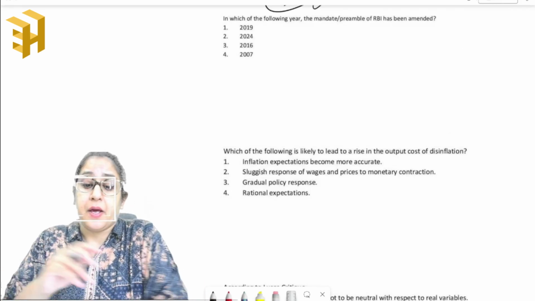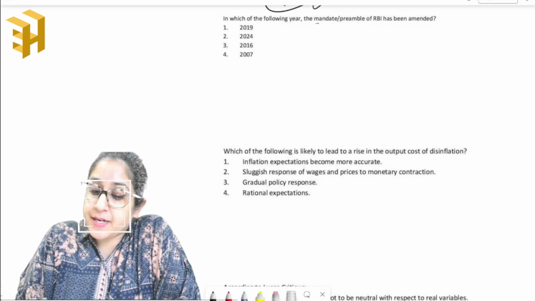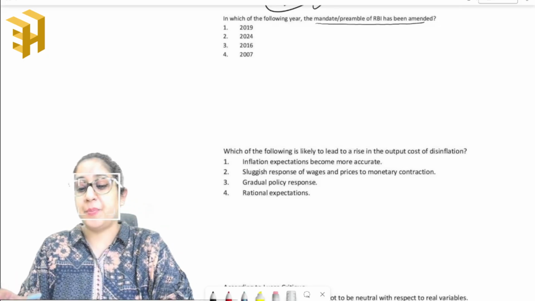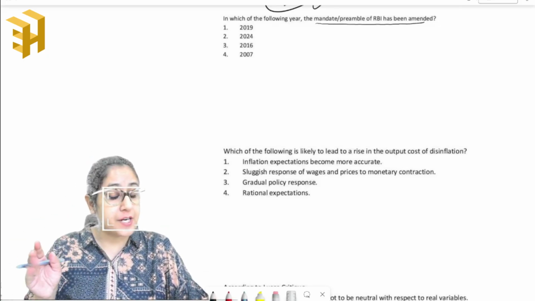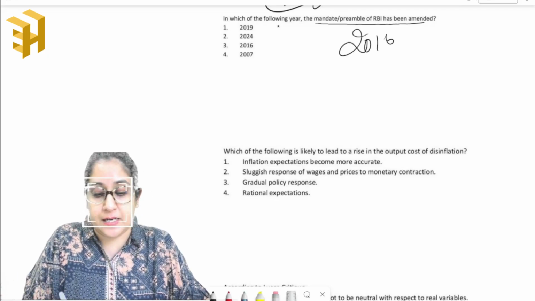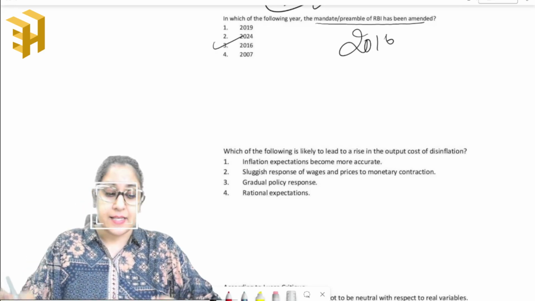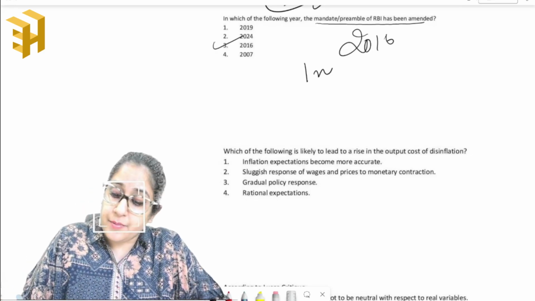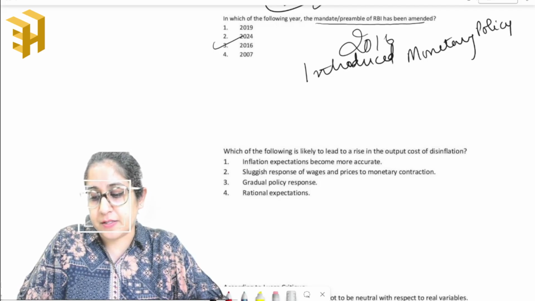Okay. Next question. In which of the following years has the mandate or preamble of RBI been amended? This is a factual question related to your Indian economy and the answer is 2016. Now what happened in this year was that the RBI introduced the monetary policy framework.